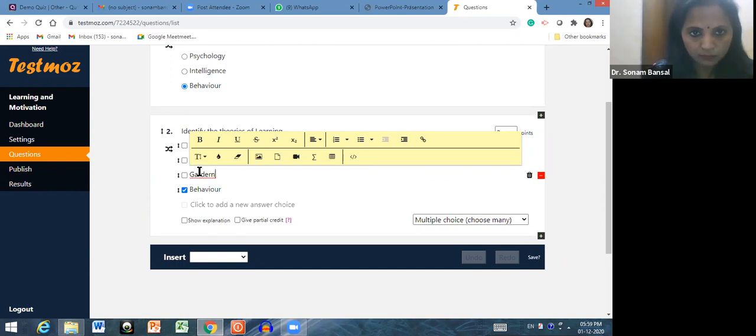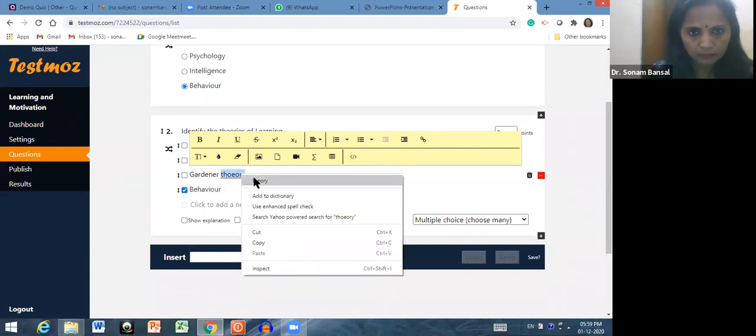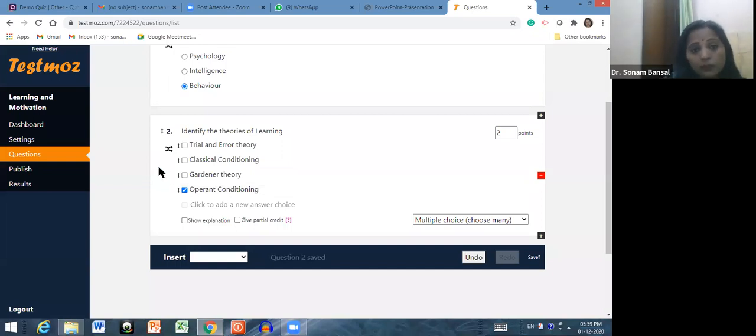Yeah, Gardner theory. Simple. And fourth choice is, let's suppose, operant conditioning theory. See, right? So now you want to enter the right choices.